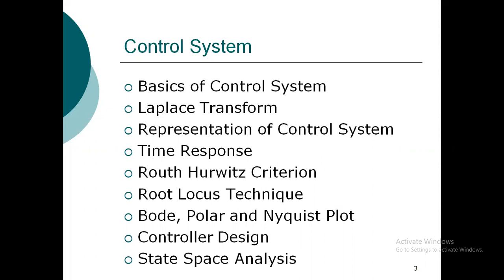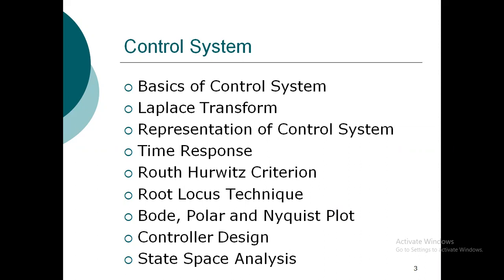But this gives you the absolute stability, not the relative stability. Like if you have two systems for comparison and you want to compare which system is more stable, then you can't compare it by the Routh-Hurwitz criterion. You can get only the idea of whether the system is stable or not.